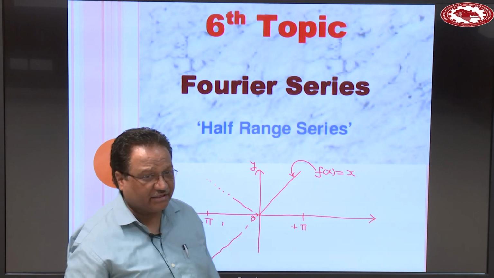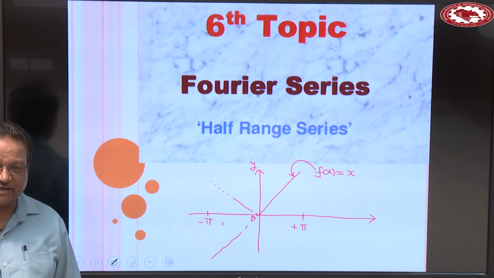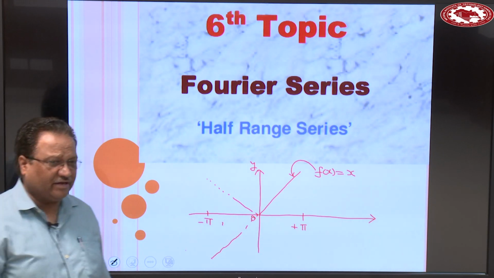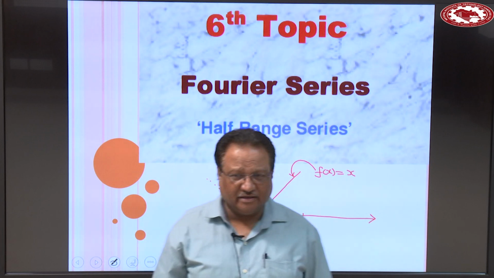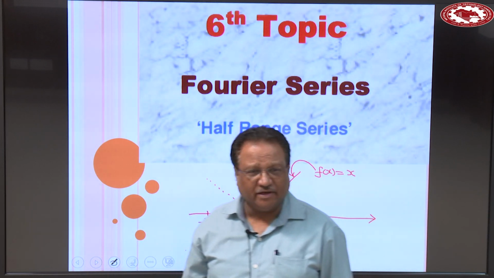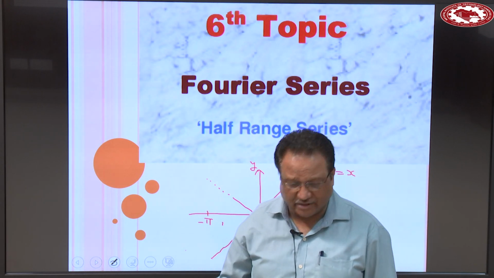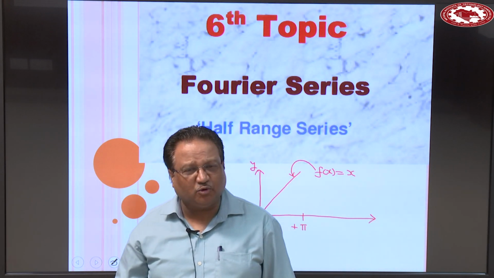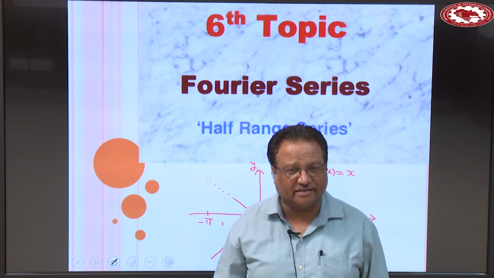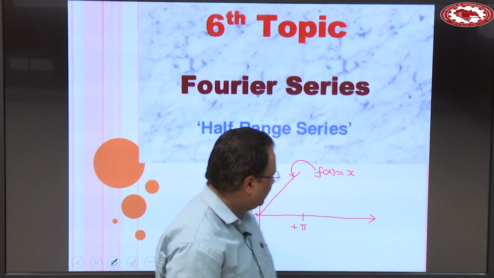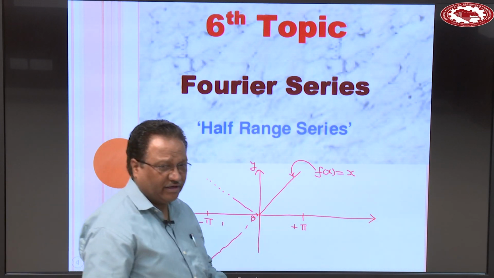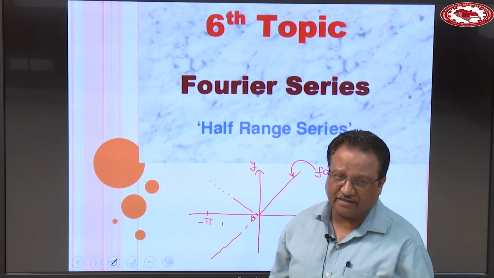And when the function is odd, then Fourier expansion contains only sine terms. So this part is very, very important, whether we have to develop a half range sine series or a half range cosine series. This means that we can develop two different kinds of series, sine series as well as cosine series of the same function within this desired range.